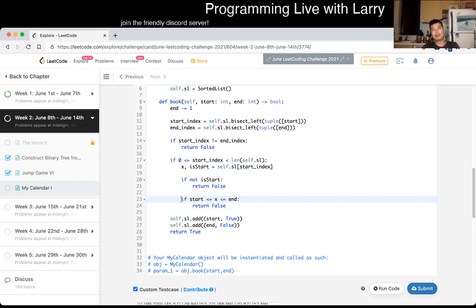So, or bigger. So assuming these two indexes are the same, then yeah, I think this needs to be bisect, right? I think this is a little bit awkward otherwise, but then this would never be true. So, oh no, I think I'm just being a little bit awkward. I think bisect right will get us to the next one. For example, if it is 6, it gets us to the next one, and if it's a start, then it is good.